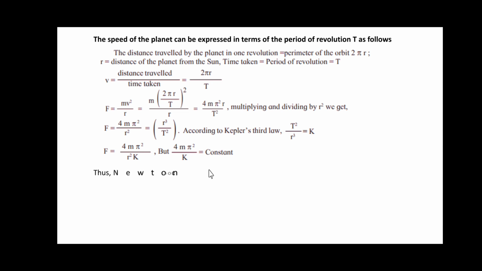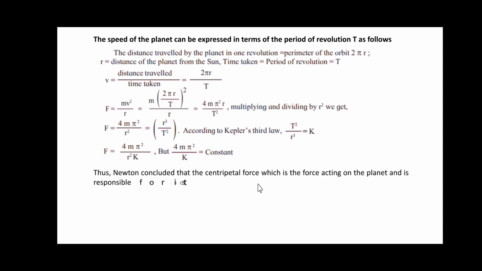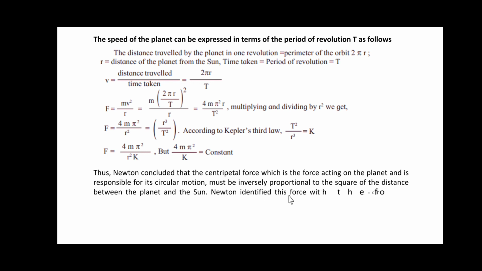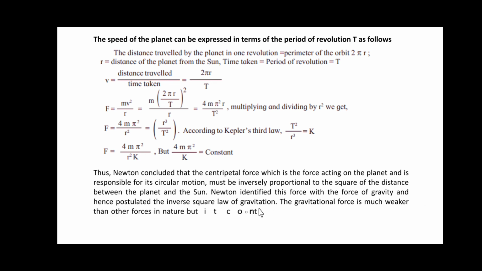So friends, thus Newton concluded that the centripetal force, which is the force acting on the planet and is responsible for the circular motion, must be inversely proportional to the square of the distance between the planet and the sun. Newton identified this force with the force of gravity and hence postulated the inverse square law of gravitation.